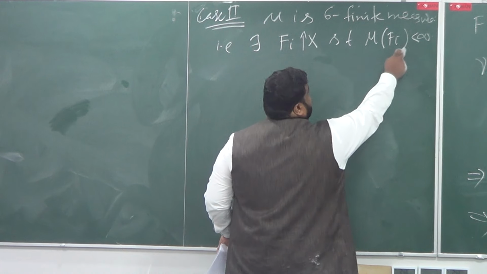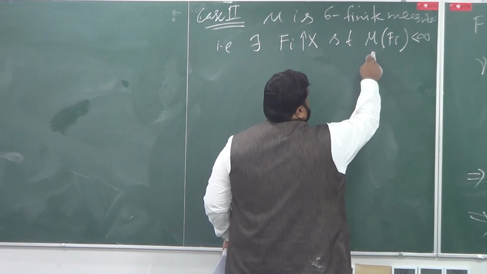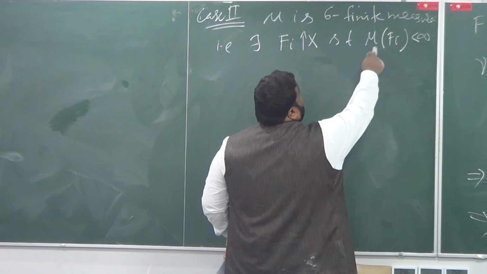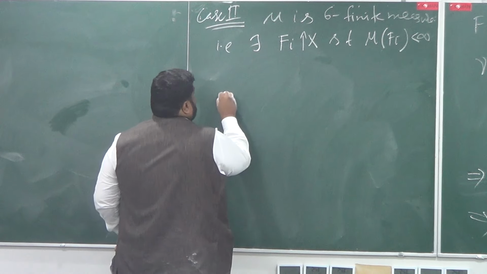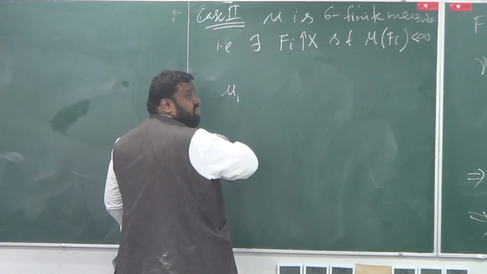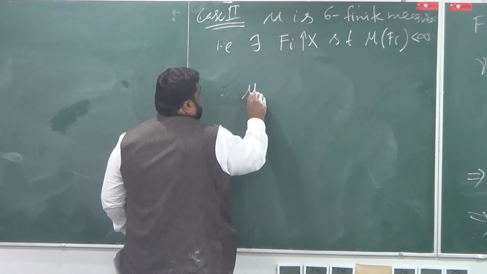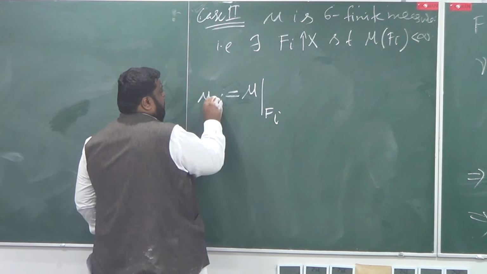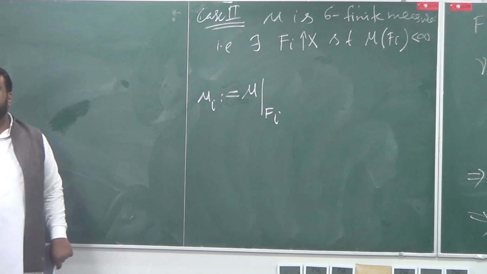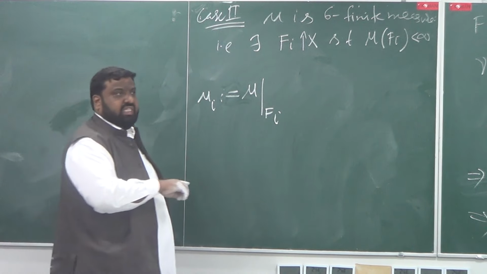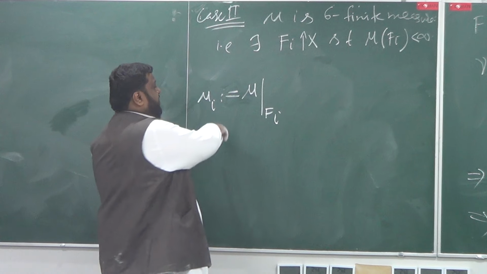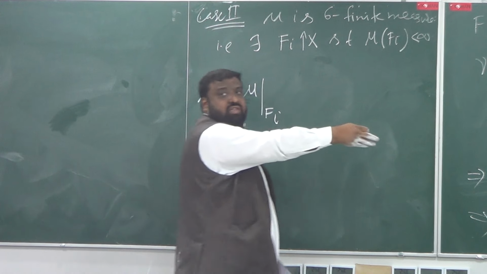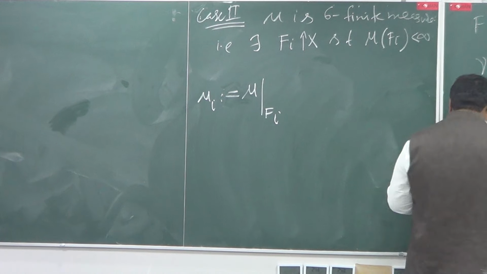Now since mu of F_i is finite, I want to use the previous conclusion. So let me restrict mu to F_i and give it a name, mu_i. Now that is a finite measure, because the domain of this is F_i. So it's a finite measure, and I can use the previous conclusion.